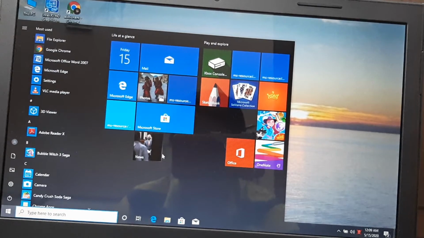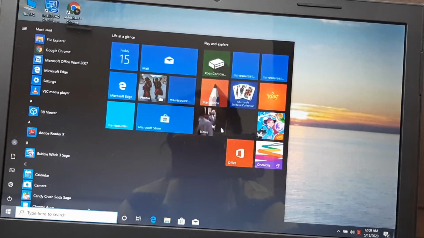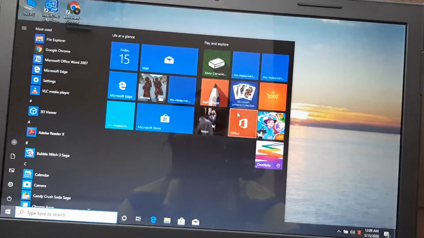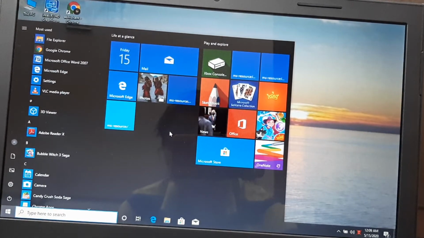So, configure the start menu. The first thing is to move a tile. How can we move a tile? This is a tile, I can move it here. This is a tile, I can move it here. This tile, I can move it here. Okay, these are the ways of moving the tiles.